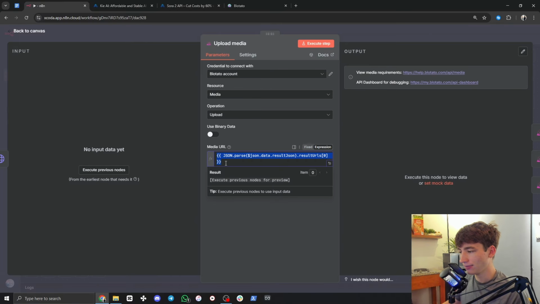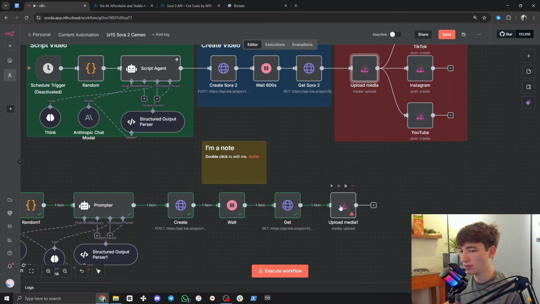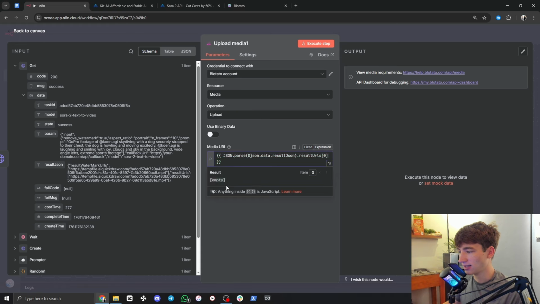So I'm going to copy that. This will also be in the description. Okay. So I'm going to go into the Blotato node, paste that in. And as you can see, the result right here is the resulting URL. Perfect.